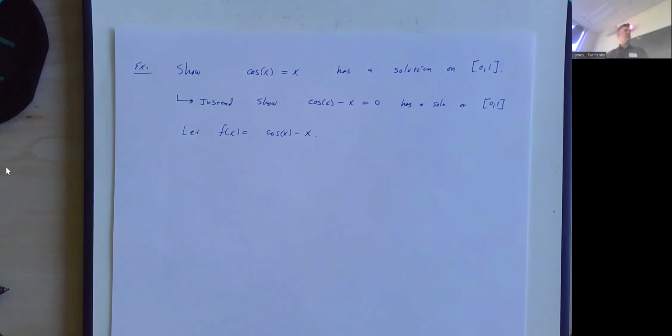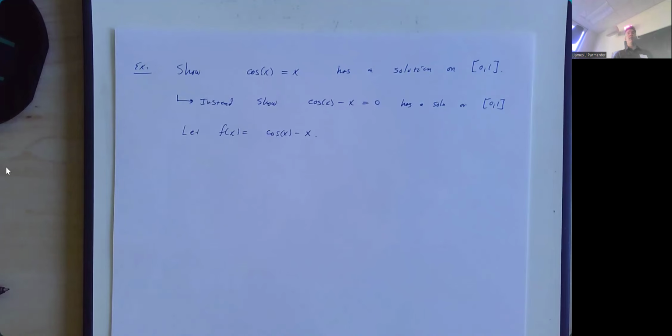Is that function continuous? It is. I should mention, when you have continuous functions and you add or subtract them together, the result is also continuous. So cosine of x is continuous everywhere, y equals x is continuous everywhere, and their difference is also continuous everywhere. So this is continuous, which we'll use in a minute.